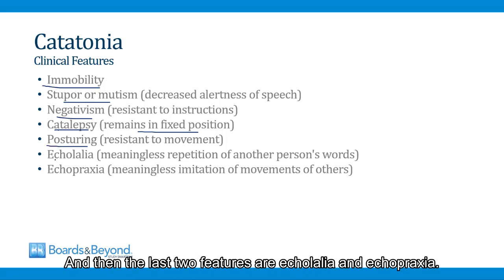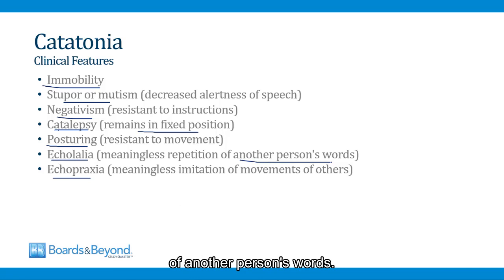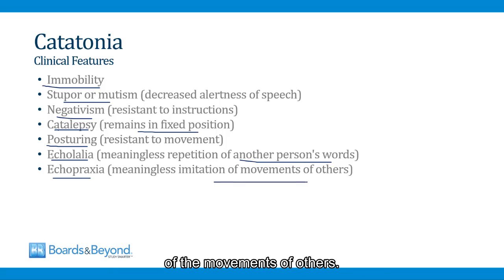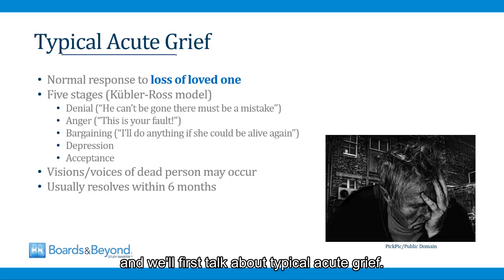And then the last two features are echolalia and echopraxia. Echolalia means the meaningless repetition of another person's words. Some patients who are catatonic will do this. Echopraxia means the meaningless imitation of the movements of others. This can also occur. We'll finish this video by talking about grief, and we'll first talk about typical acute grief.